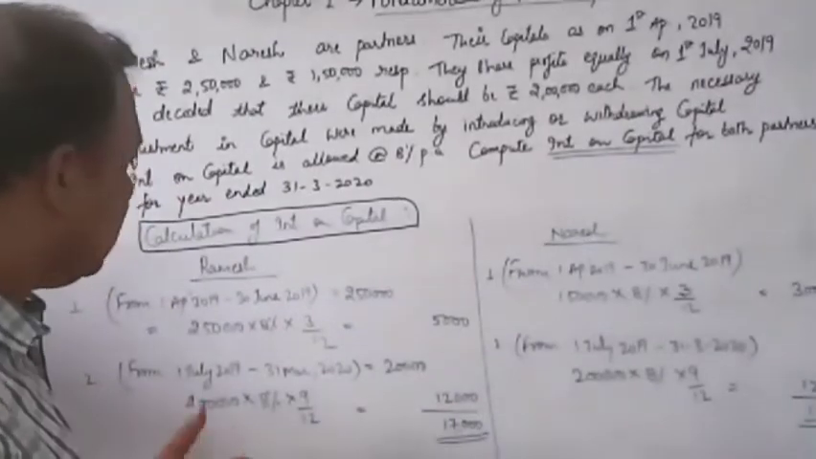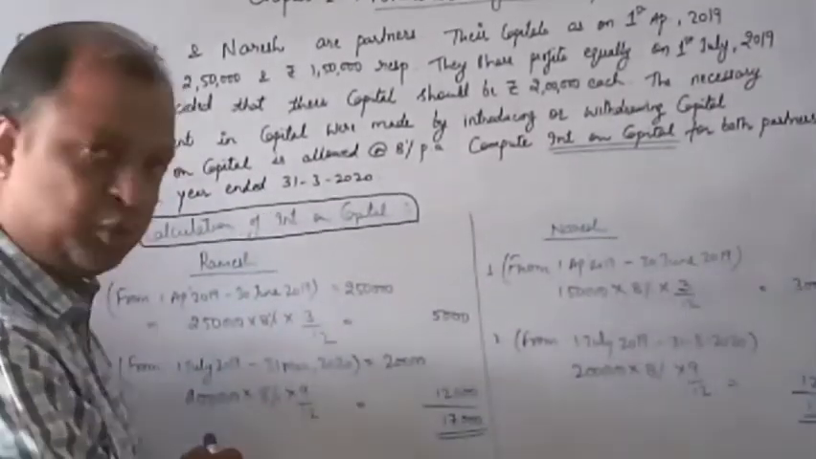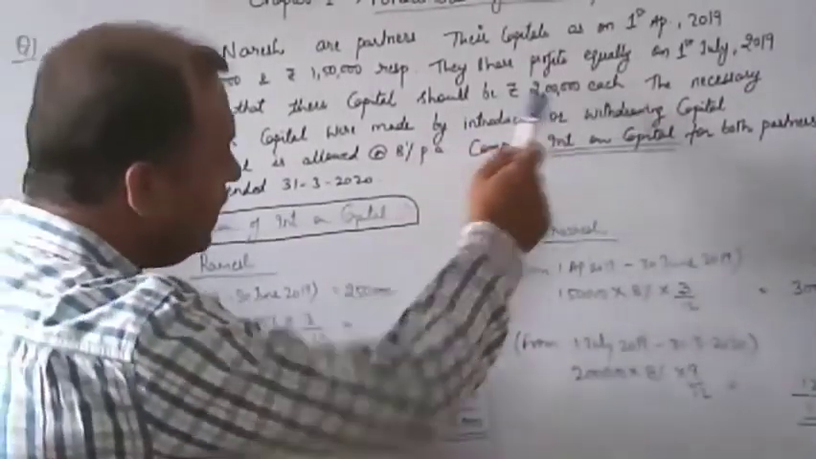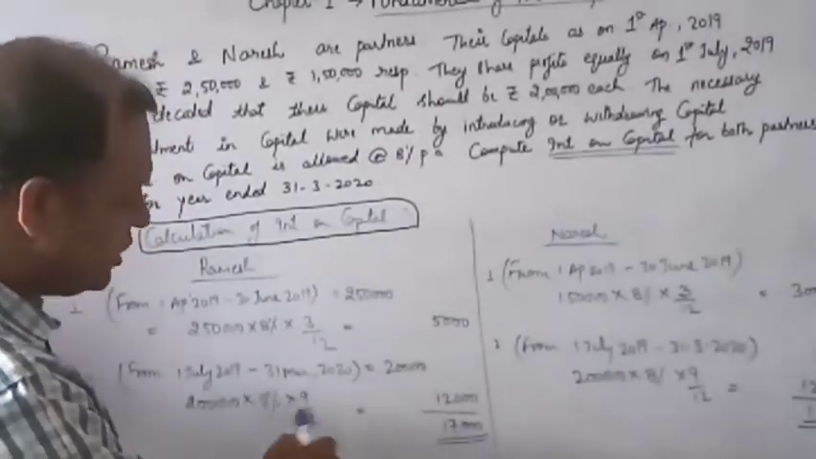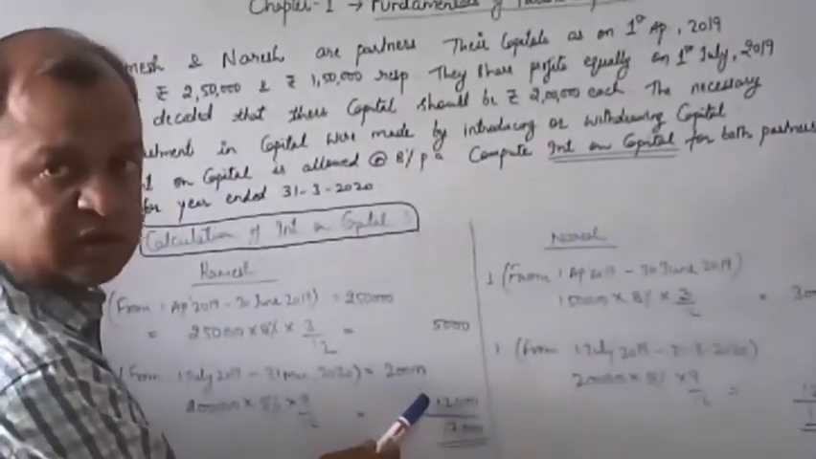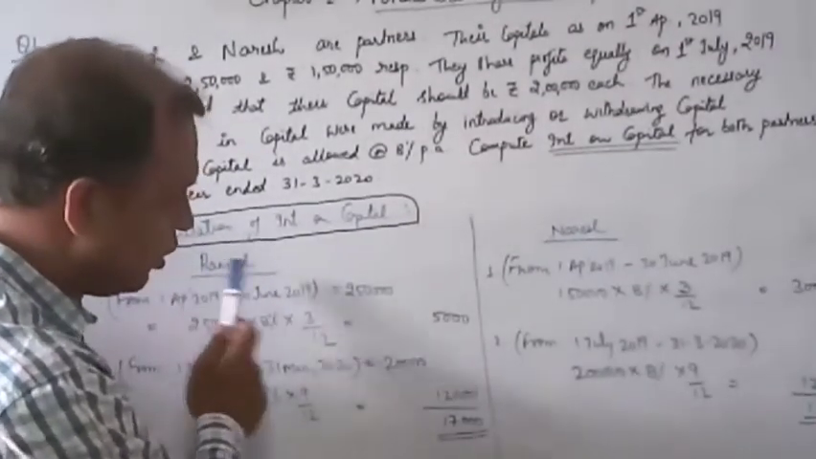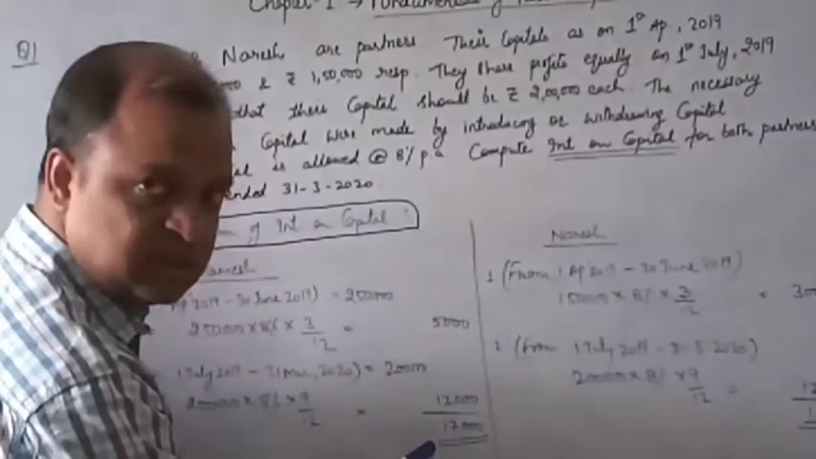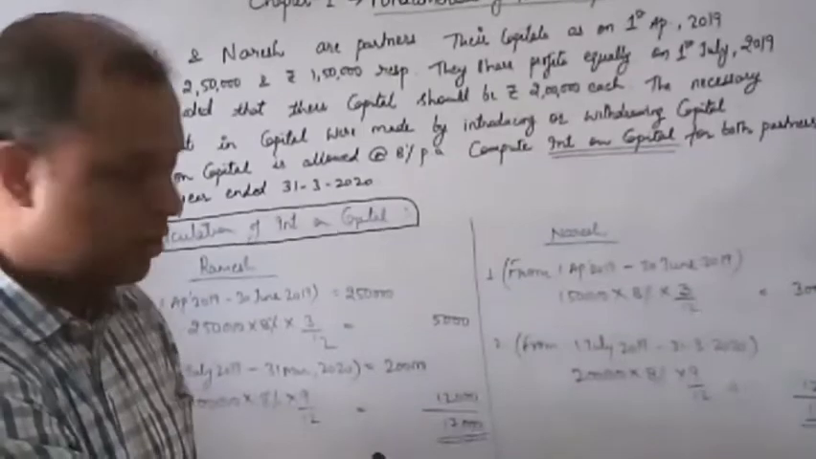Respectively, for the remaining 9 months, when his capital has changed from 2,50,000 to 2 lakh, at the rate of 8% from July till year end March for 9 months, when this calculation is done, his amount of interest is 12,000. So total interest of Ramesh on capital is 5,000 plus 12,000, this is 17,000. Clear, students? Okay.